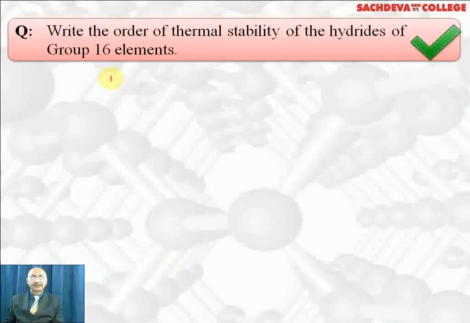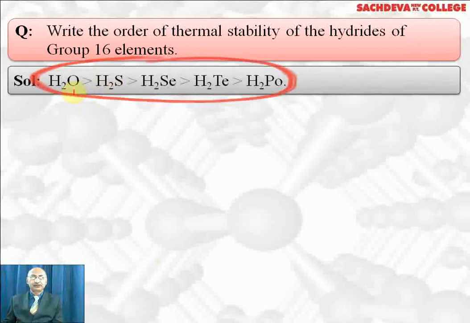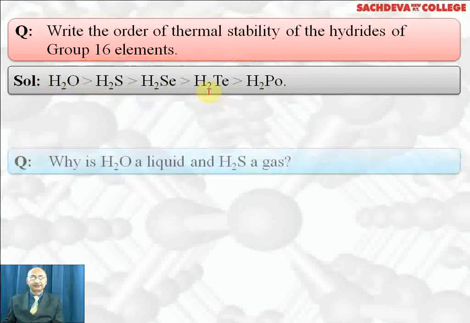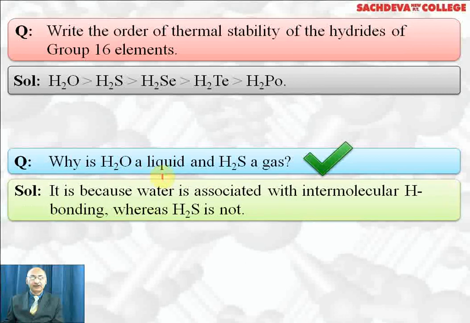Write the order of thermal stability of hydrides of group 16 elements. H2O is most stable, then H2S, then H2Se, then H2Te, and least stable is H2Po. As the size of group 16 elements increases, bond length increases, bond dissociation energy decreases, therefore thermal stability decreases. Why is water liquid and H2S is gas? Water molecules are associated with intermolecular hydrogen bonding, whereas H2S is not.